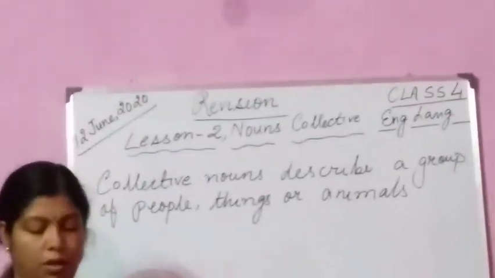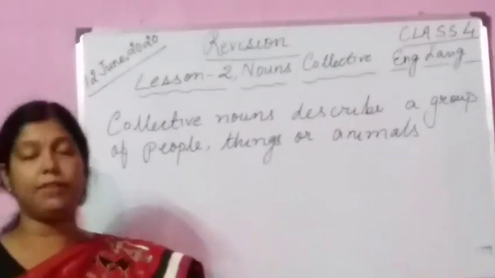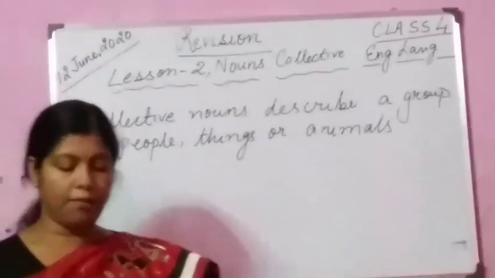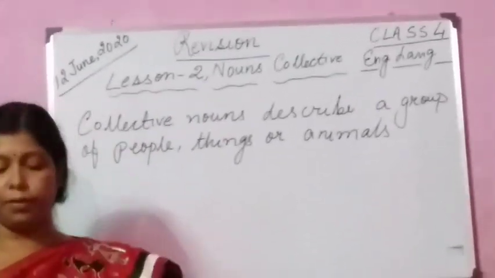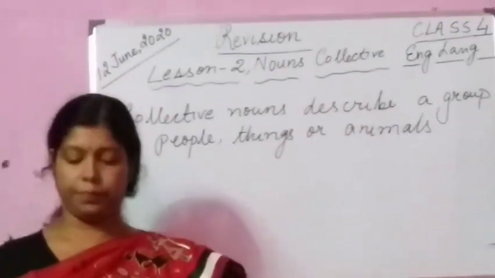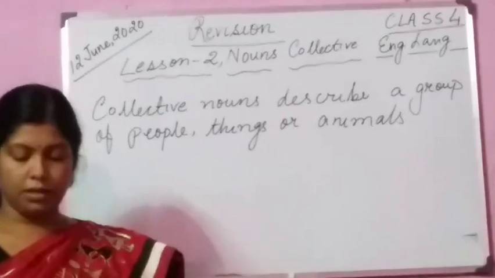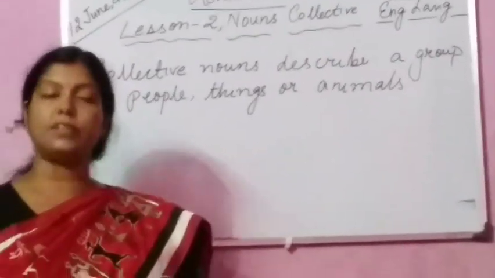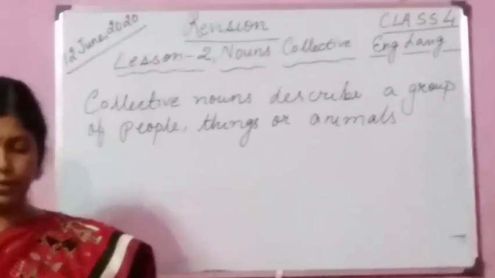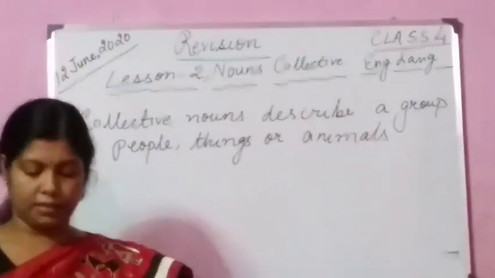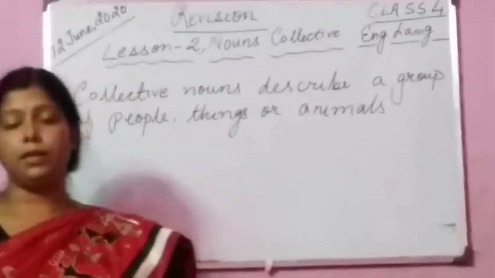Now we will do exercise G. Complete this passage using collective nouns from the box. Once a gaggle of geese lived near a pond. Please see here, gaggle of geese. They were disturbed by a troop of mares. The geese had heard of a pride of lions who protected all animals. When a flock of sheep was attacked by a pack of wolves, the lions had rescued them. The geese requested the swarm of bees and the parliament of owls to be their witnesses. Together the lions solved their problem.